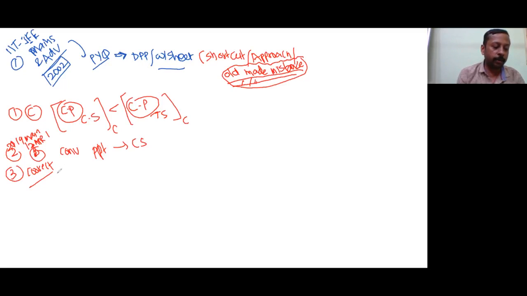Option C: addition of alum to water makes it unfit for drinking. No, if you add alum, the impurities will be precipitated, so the water will be fit for drinking. Option D: colloidal particles in lyophobic sols can be precipitated by electrophoresis. Yes, the correct answer will be D. Lyophobic colloidal particles are precipitated by electrophoresis. That is the correct answer.